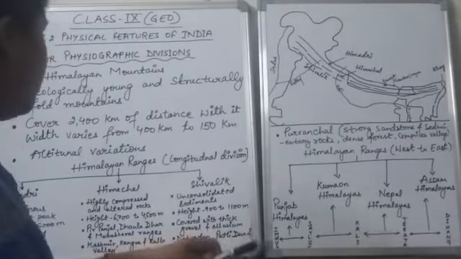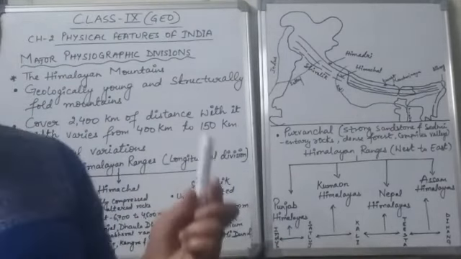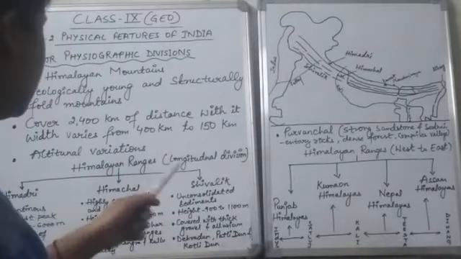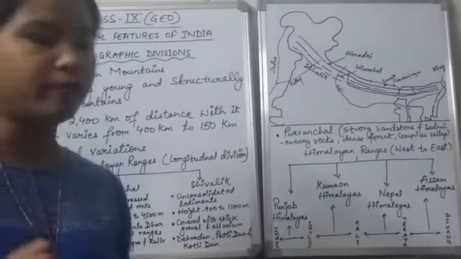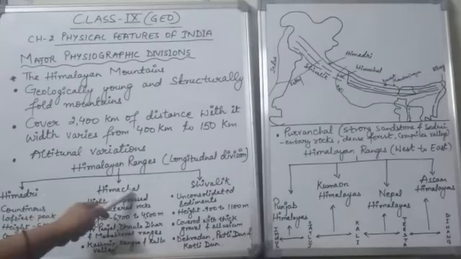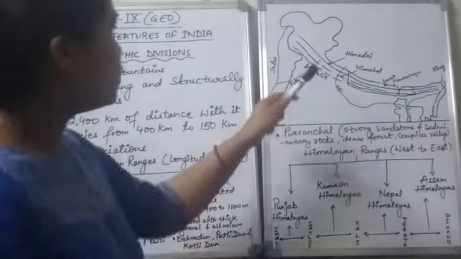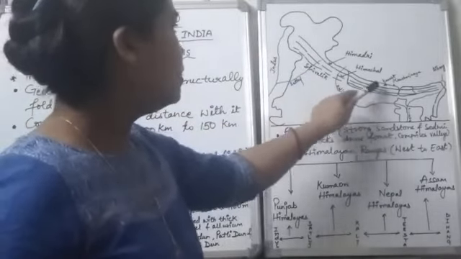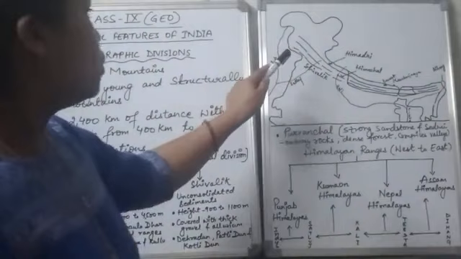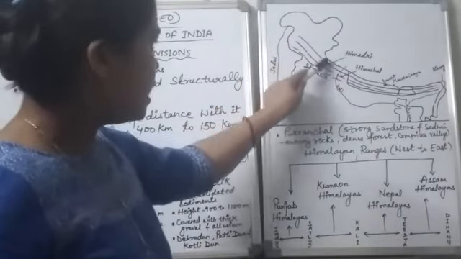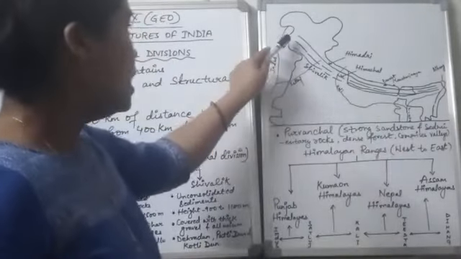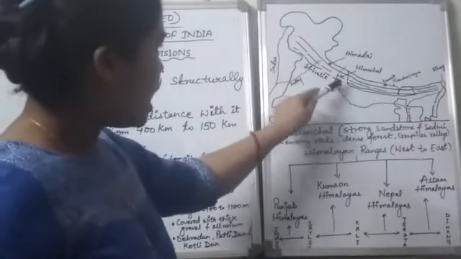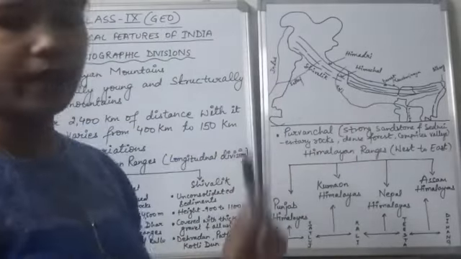Next, we have divided the Himalayan ranges on the basis of longitudinal divisions. There are mainly 3 longitudinal divisions: the Himadri, Himachal and the Shivalik. As you can see, I have drawn 3 lines in this map. The first line is called the Himadri ranges, the middle line is called the Himachal ranges, and the last line is called the Shivalik ranges.